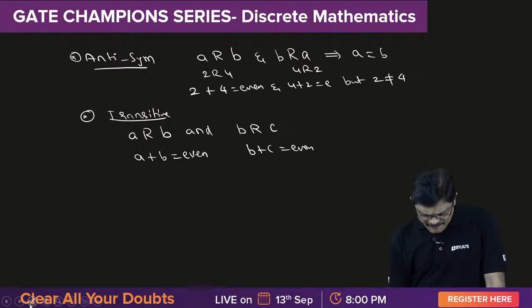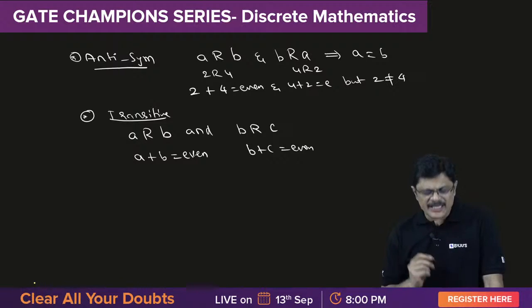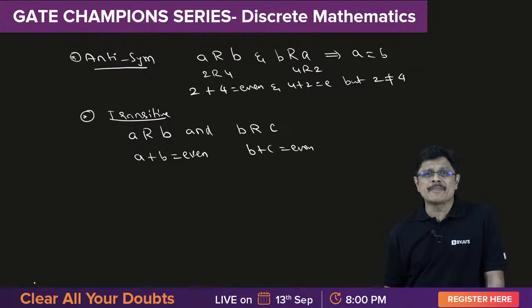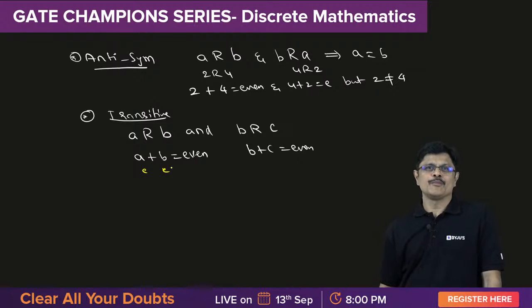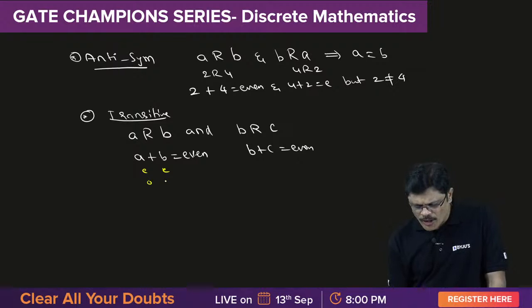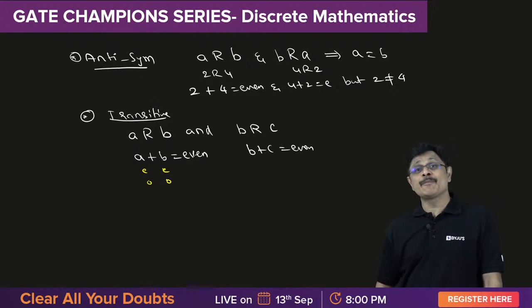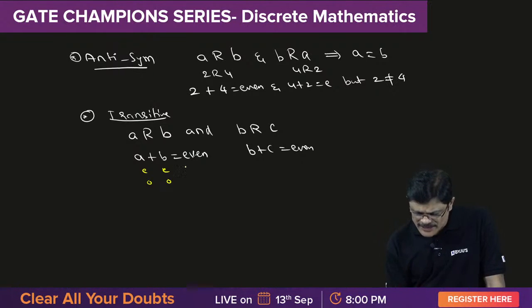Now, please tell me when the sum of two numbers will be even. If both are even, like 2 plus 4, it will be even. Or if one is odd and the other one is odd, like 3 plus 5, then also the sum will be even. Correct or not? Both must be even or both must be odd, then the sum will be even.